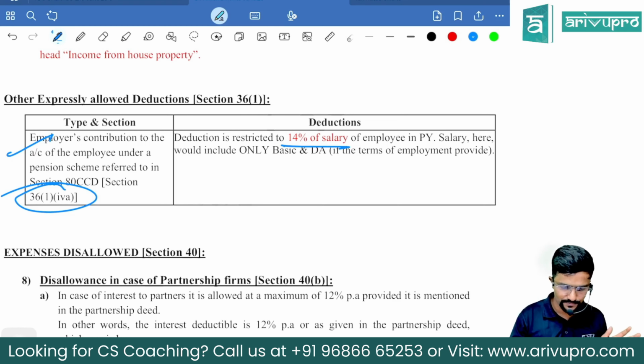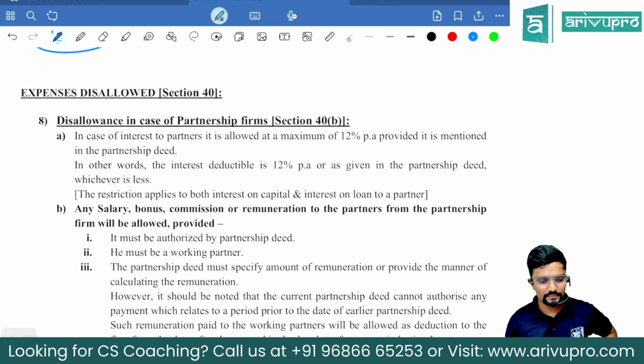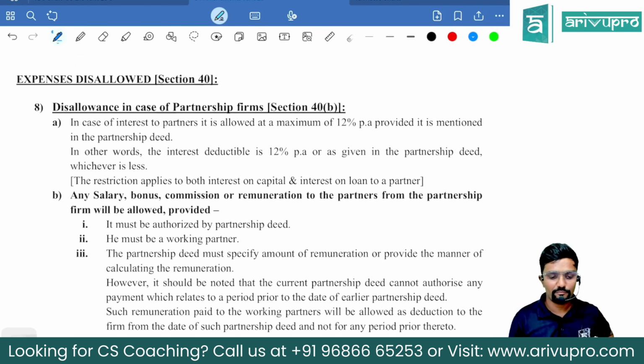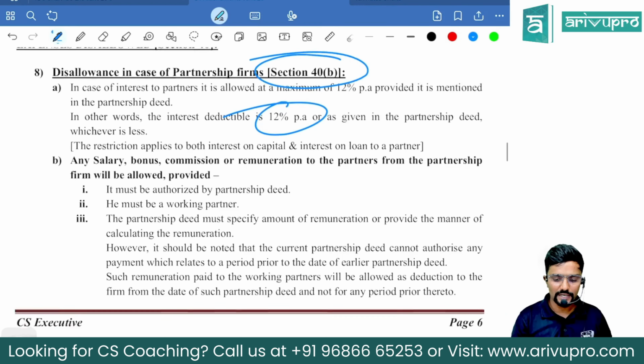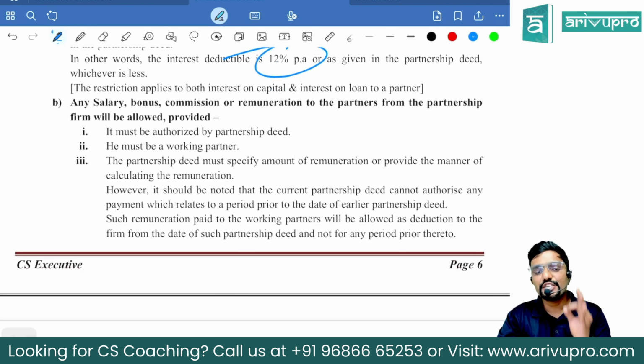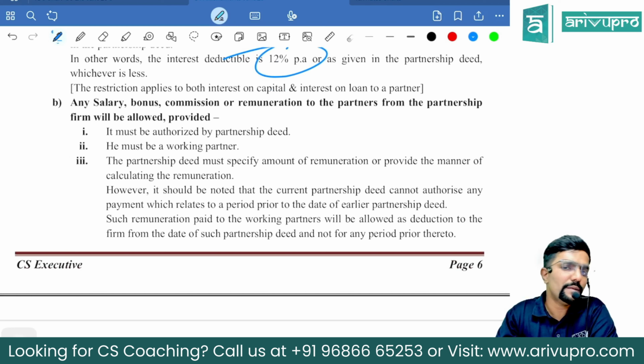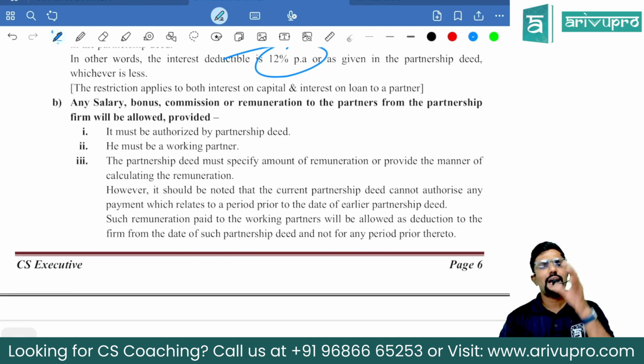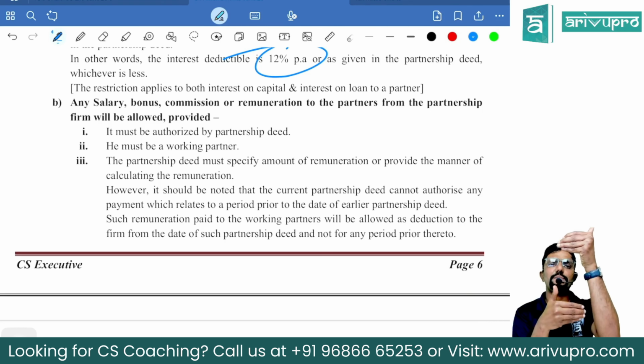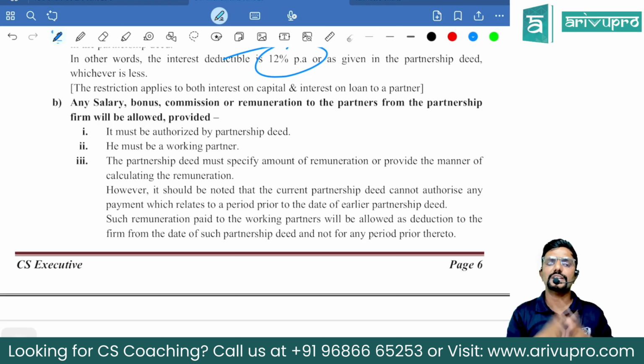That's all the changes. Next, we are still under the PGBP. Expenses disallowed under 40. So there 40B, which is applicable only for the firms. Interest maximum 12%. Yes, no change in that. Guys, if partnership firm is paying it to the partner, salary, bonus, commission, remuneration, then there was some limit under section 40B. What was the earlier limit, sir? Actual remuneration or the limit as per 40B, whichever is lower, it is allowed under section 40B. Now, what is the limit as per 40B, sir?